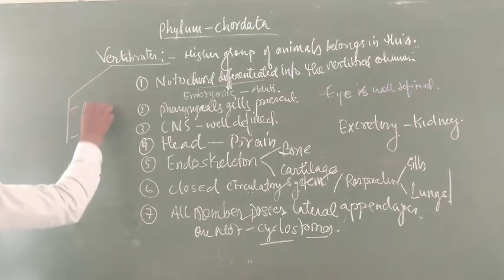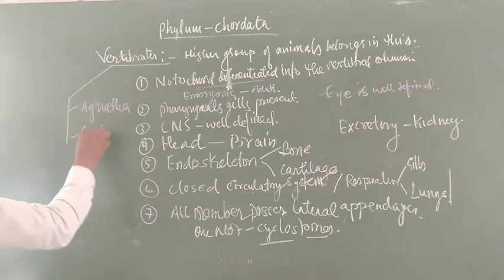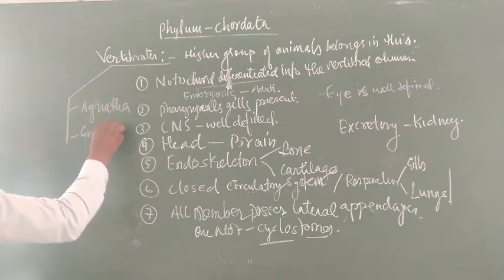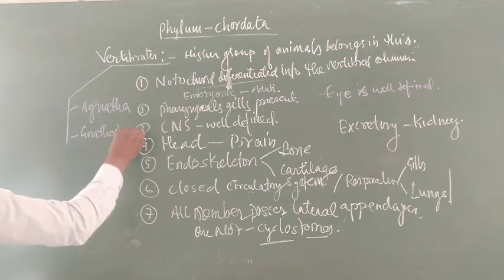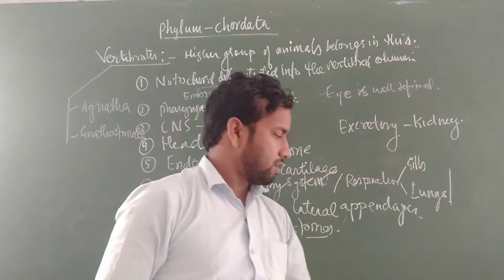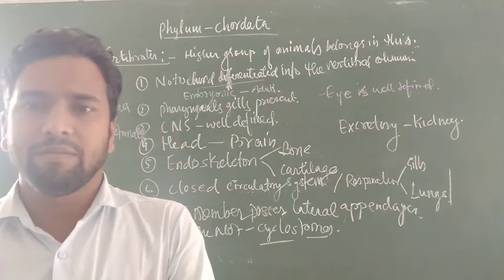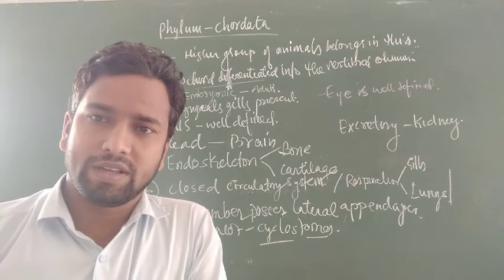In the next class I will discuss subphylum Agnatha. Okay, thank you students.